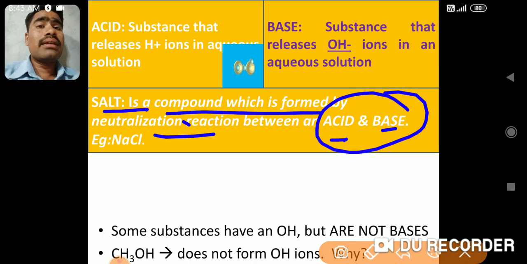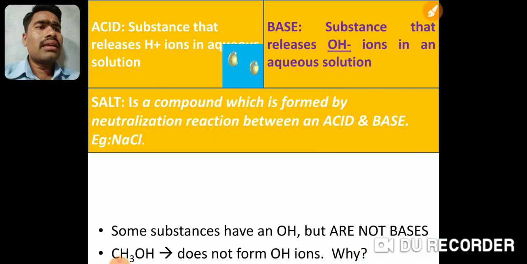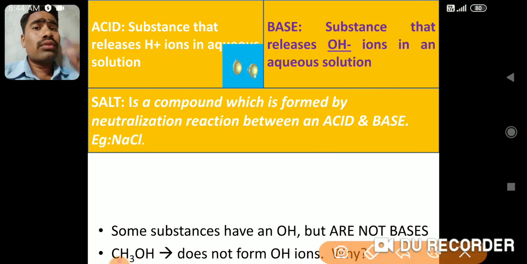What is formed in the stomach? Acid. So when we take ENO, it reacts with the acid present in the stomach, neutralizes that acid and forms a neutral product, and then you feel your pain is relieved. So that is neutralization in day-to-day life. This is one of the examples which I gave you. But here we'll see the chemical reaction to form the salts.